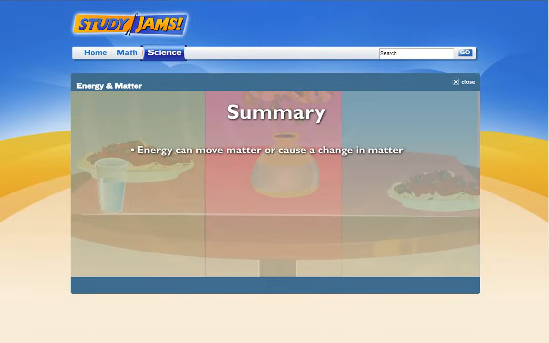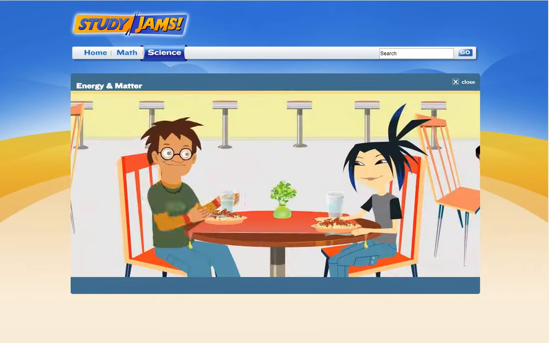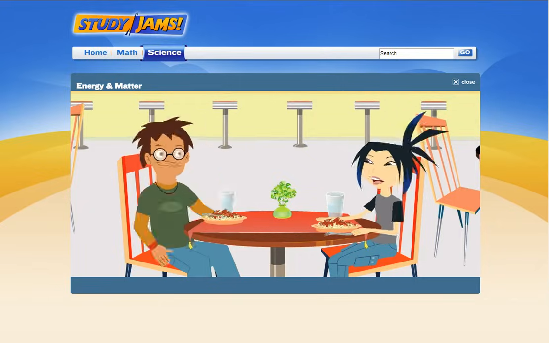Geez, Sam. Energy may just be the ability to move or cause change in matter, but it certainly takes a lot of different forms. Whether it's matter in motion, like kinetic energy, or potential energy, stored, ready and waiting to be used, there's no escaping it. Energy is absolutely everywhere. See? Told ya. And you thought, oh!